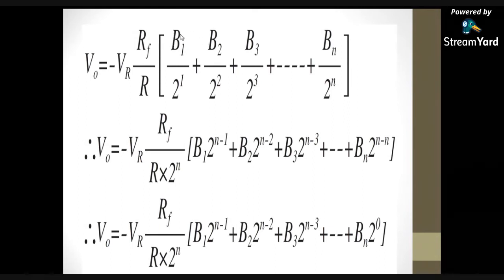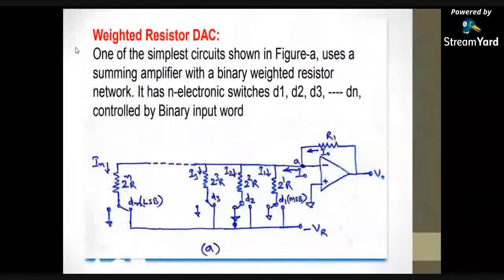That's why I am representing that voltage with some B1 into VR, B2 into VR, B3 into VR. Why? Depending on the bit position, these bits may be connected to the ground or to the voltage.